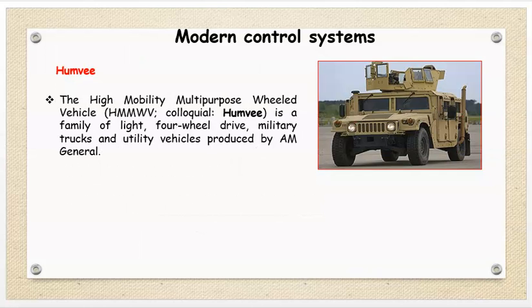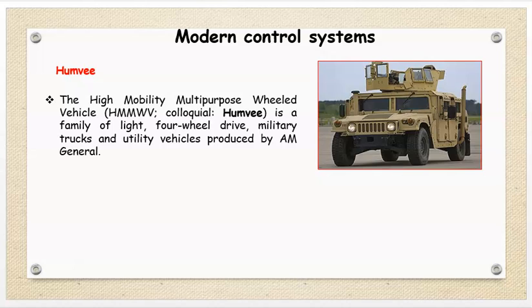Now another example of modern control system is Humvee. The high mobility multi-purpose wheeled vehicle, known as Humvee, is a family of light four-wheel drive military trucks and utility vehicles produced by AM General. Now you know that in case of military operations also, some vehicles are used to launch missiles.